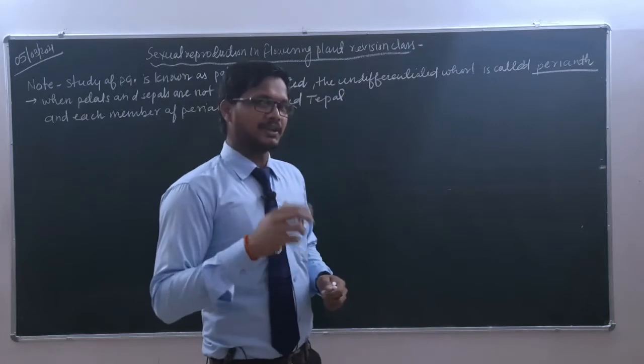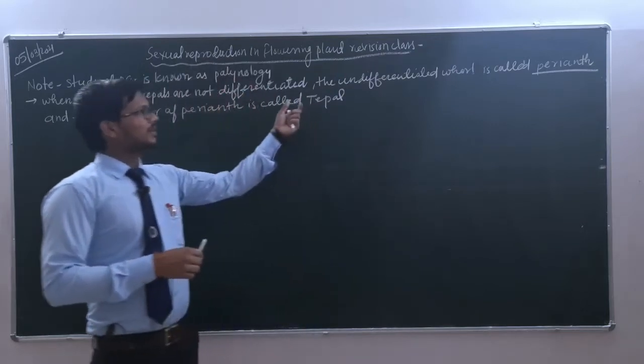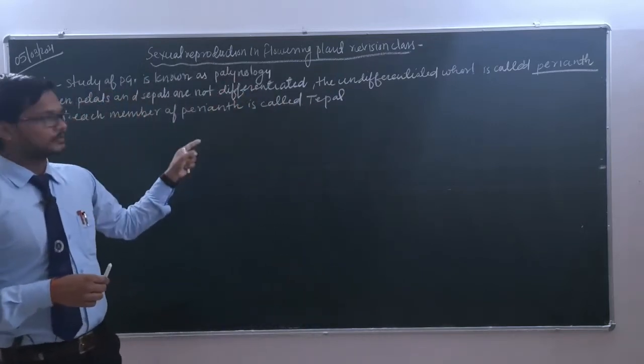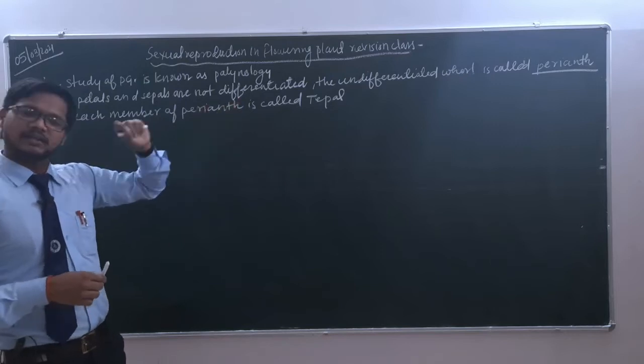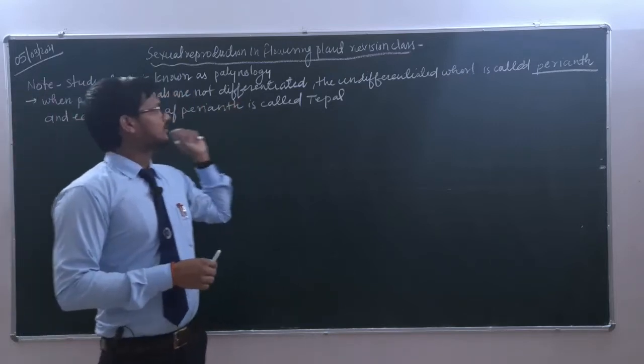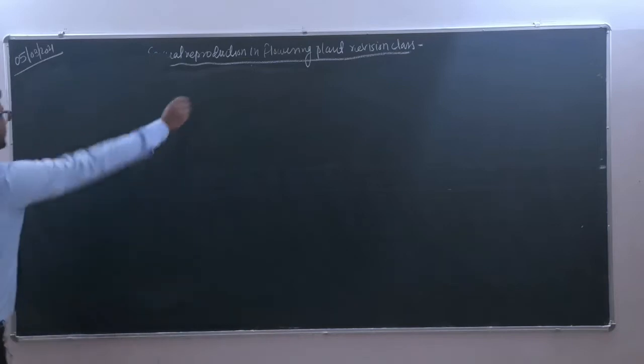So far we have seen the sepal; there is also a tepal. What is a tepal? If sepals and petals are not differentiated, that whole is called perianth, and each unit of that whole is known as a tepal. So now we are starting with the female reproductive parts.